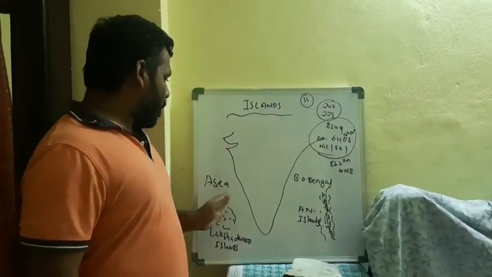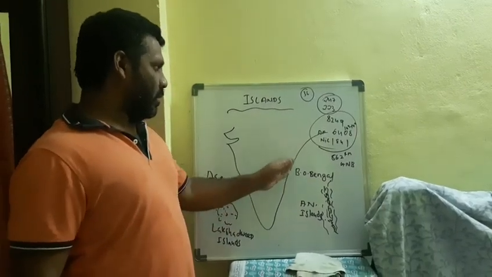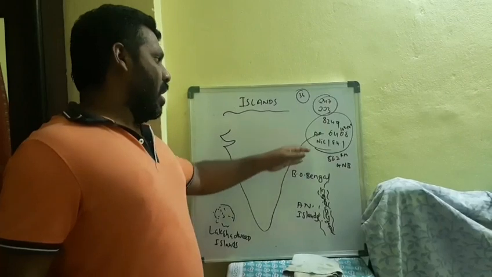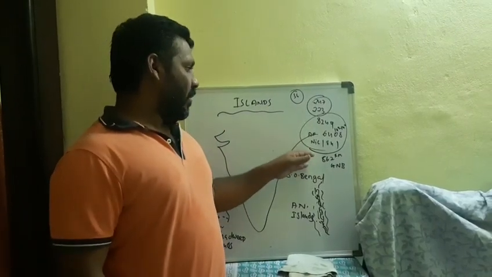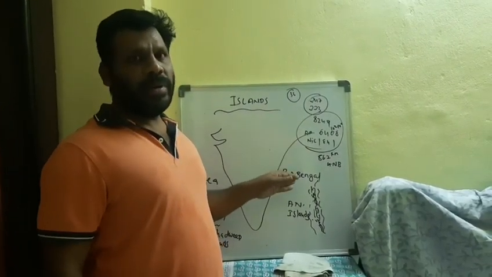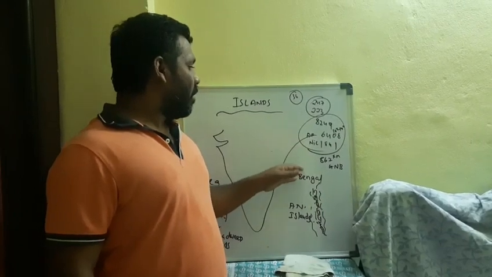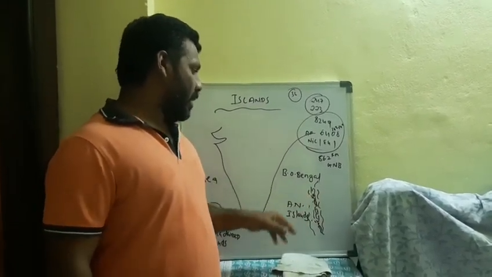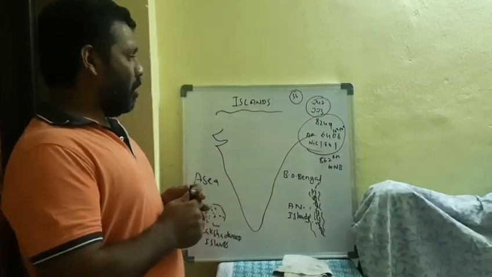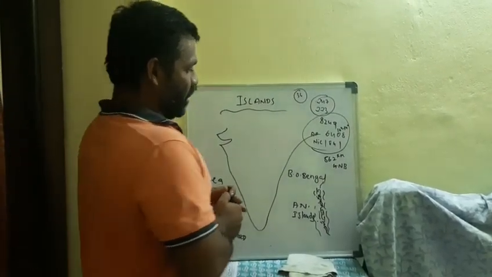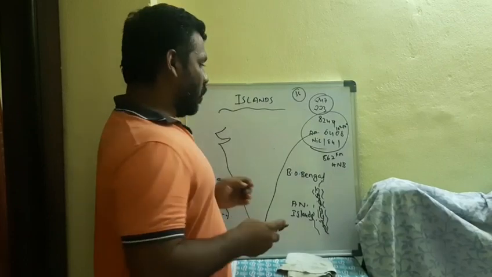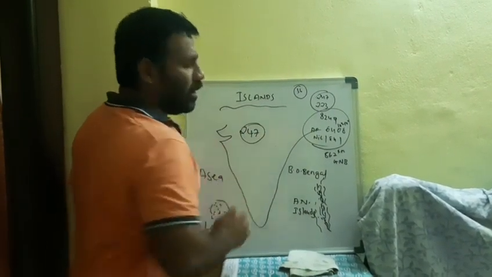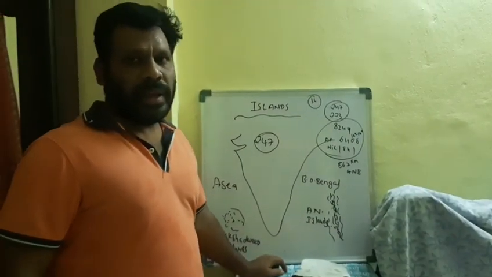Comparing the Andaman Nicobar Islands and the Lakshadweep Islands, one is in the western part and the other in the eastern part. The Andaman Nicobar Islands are the elevated, submerged portion of the Arakan Yoma mountains from Myanmar. The total number of islands in our country is 247. We will now discuss the length of the Andaman Nicobar Islands very clearly.